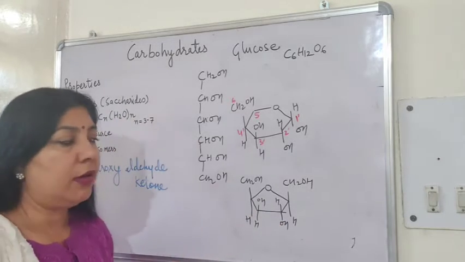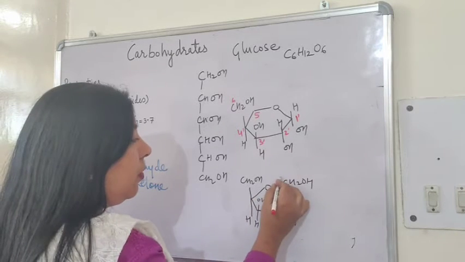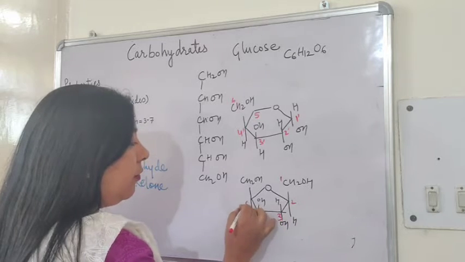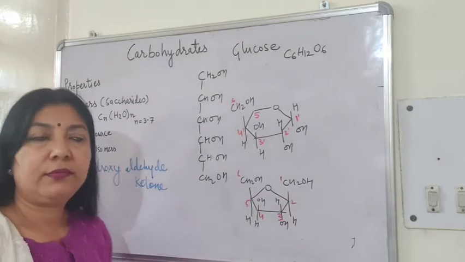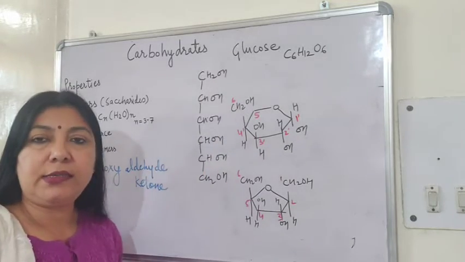This is the structure of the fructose. Here the carbon position 1, 2, 3, 4, 5 and 6. Okay. So these are the monosaccharides.